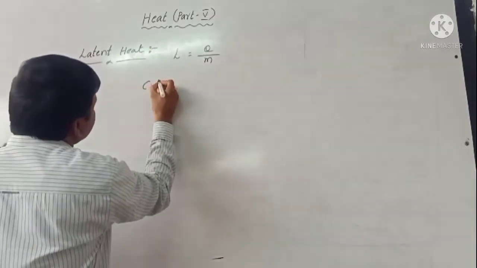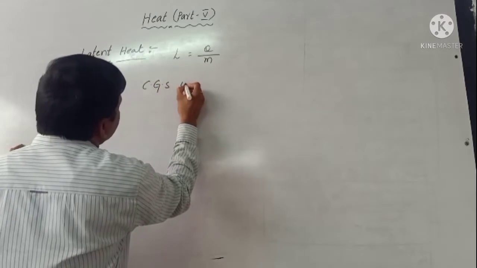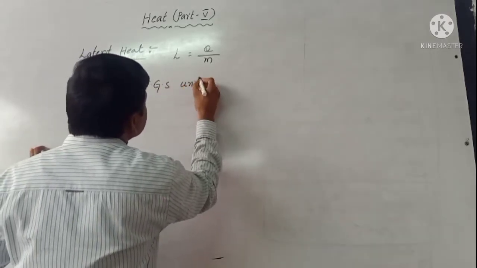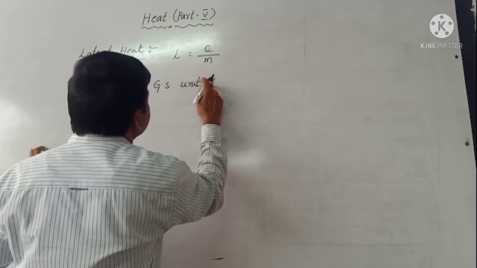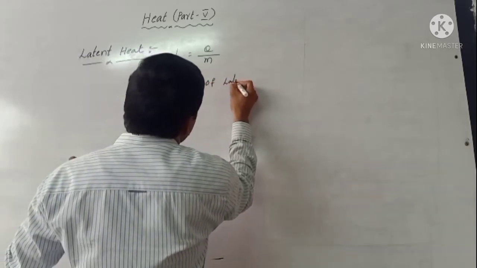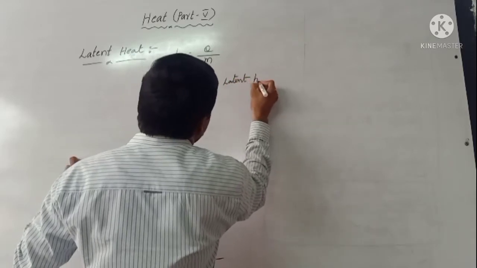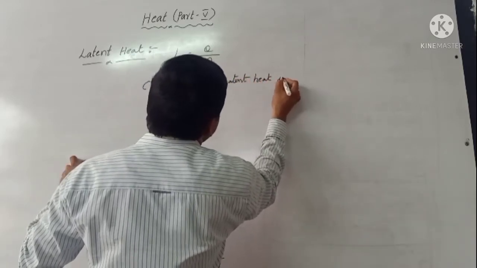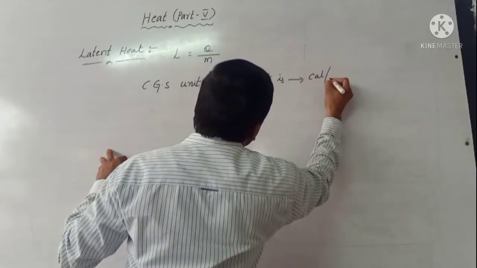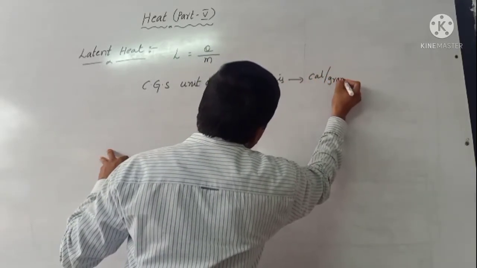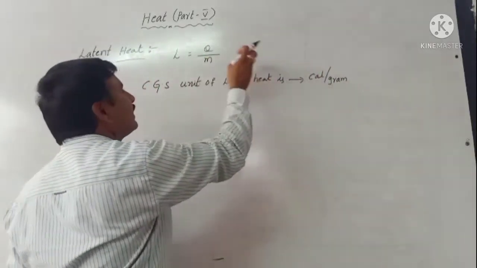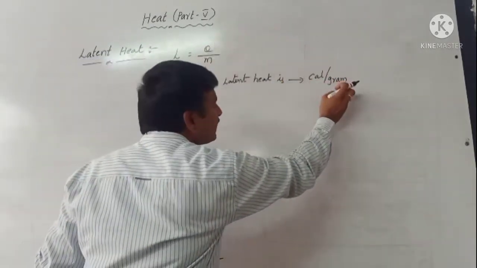In CGS unit, the unit of latent heat is calorie per gram. Why do we write calorie per gram? Heat in CGS unit is calorie and mass is gram.